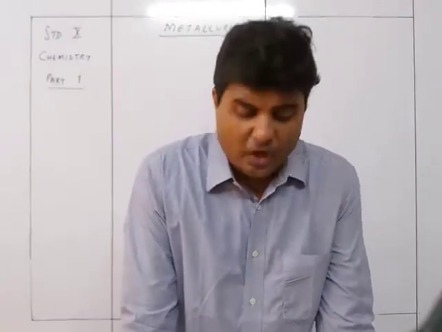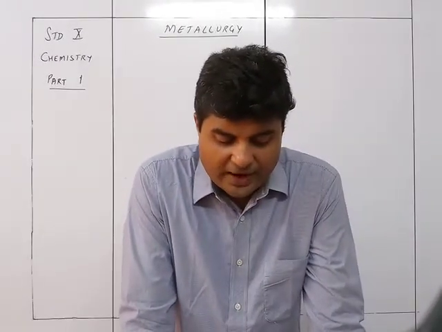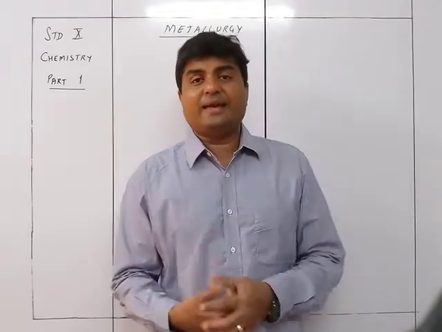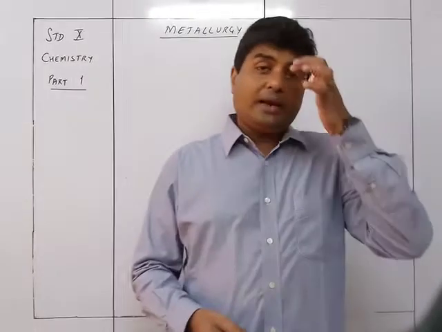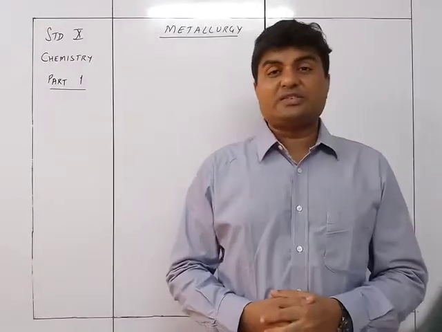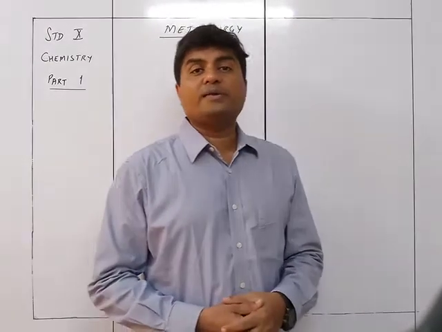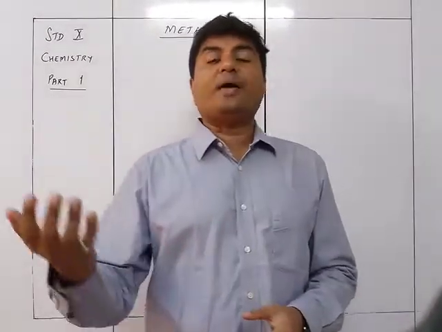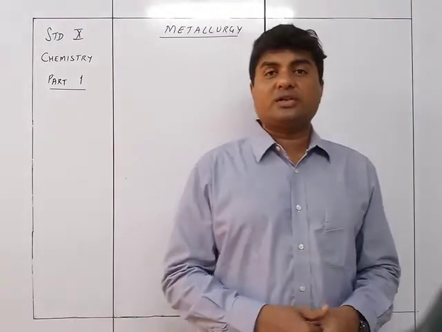On the other hand, what is a non-metal? A non-metal is an element which ionizes by electron gaining. A non-metal has 4, 5, 6 or 7 electrons in the outermost orbit, so it is going to accept 1, 2 or 3 electrons in the outermost shell.